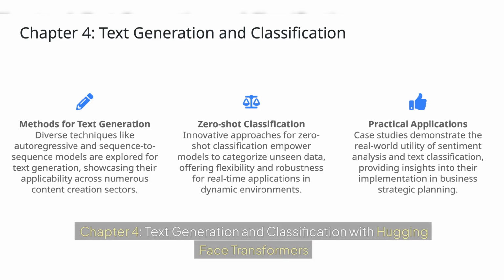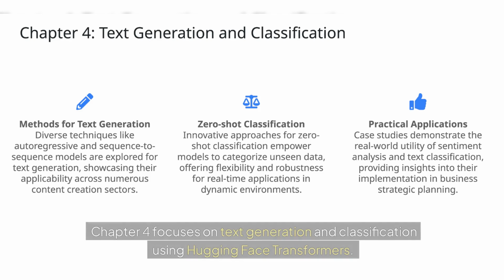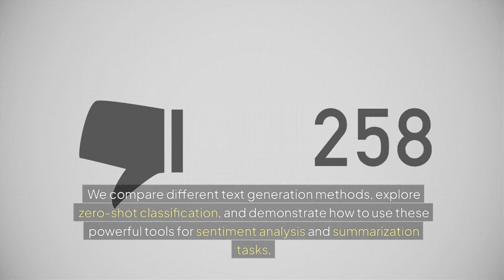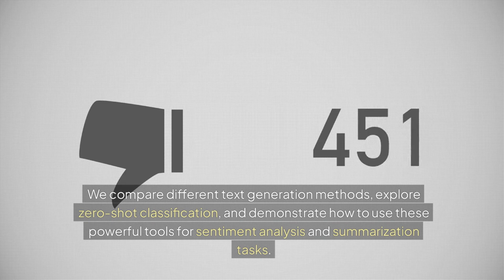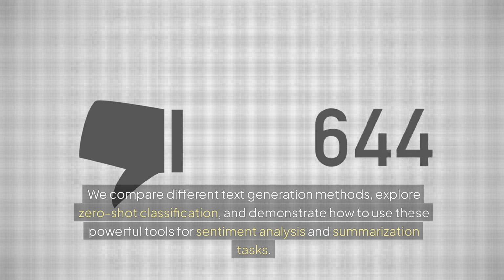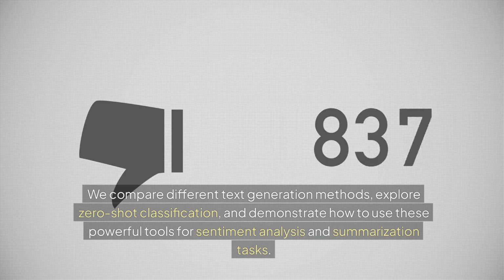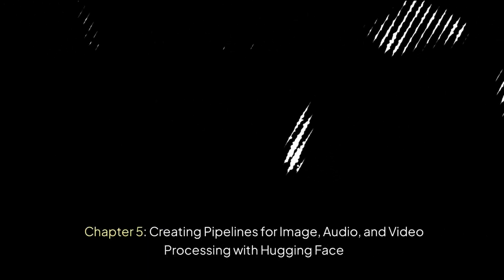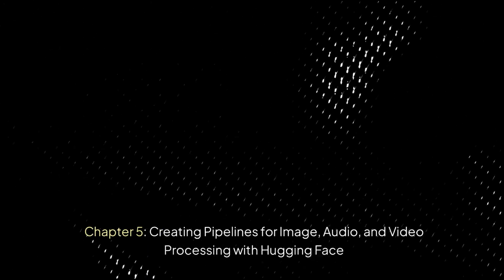Chapter 4: Text Generation and Classification with Hugging Face Transformers. Chapter 4 focuses on text generation and classification using Hugging Face transformers. We compare different text generation methods, explore zero-shot classification, and demonstrate how to use these powerful tools for sentiment analysis and summarization tasks.